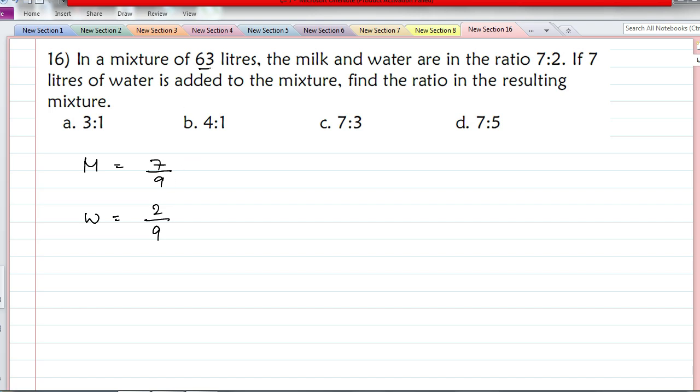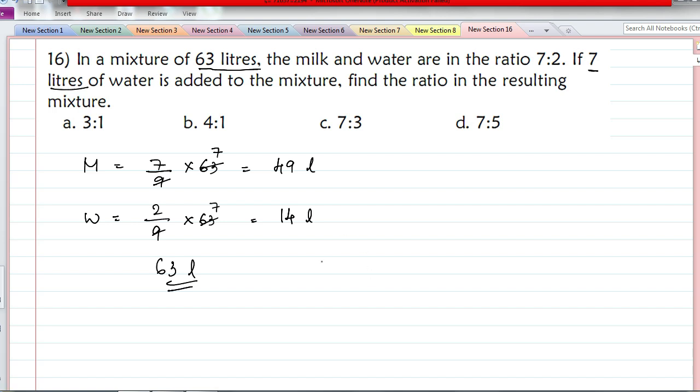And now how many liters of mixture do we have? 63 liters of mixture is there. 9 sevens are 63. So this gives you 49 liters of milk and 14 liters of water. Okay, this is for 63 liters. Next, we are adding 7 liters to it.